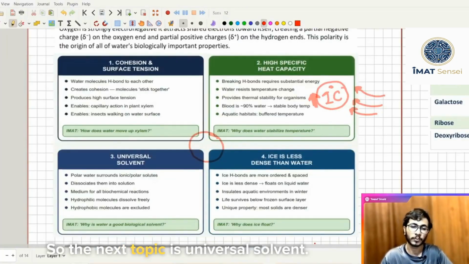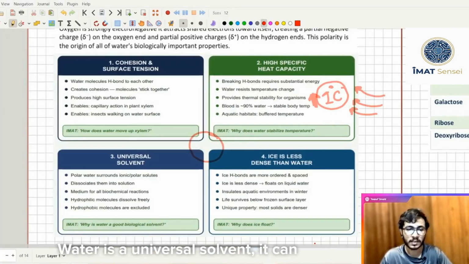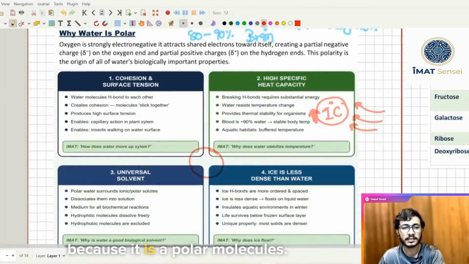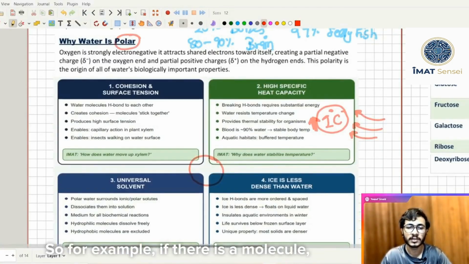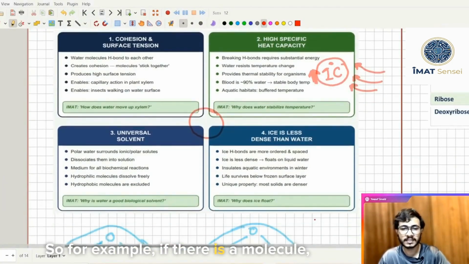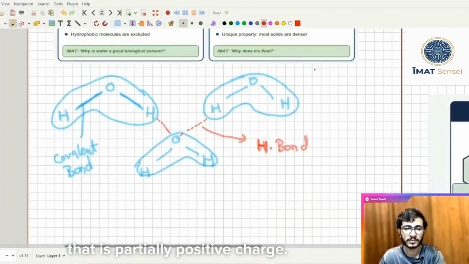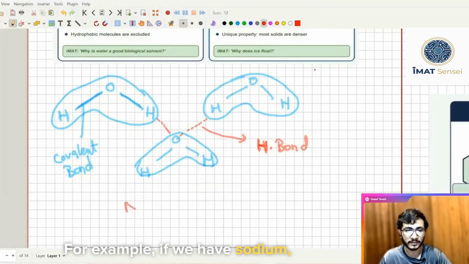So the next topic is universal solvent. Water is a universal solvent. It can dissolve anything, and the reason is because it is a polar molecule. As we know that water is a polar molecule, for example, if there is a molecule that is partially positive charged, for example, if we have sodium, what will happen?